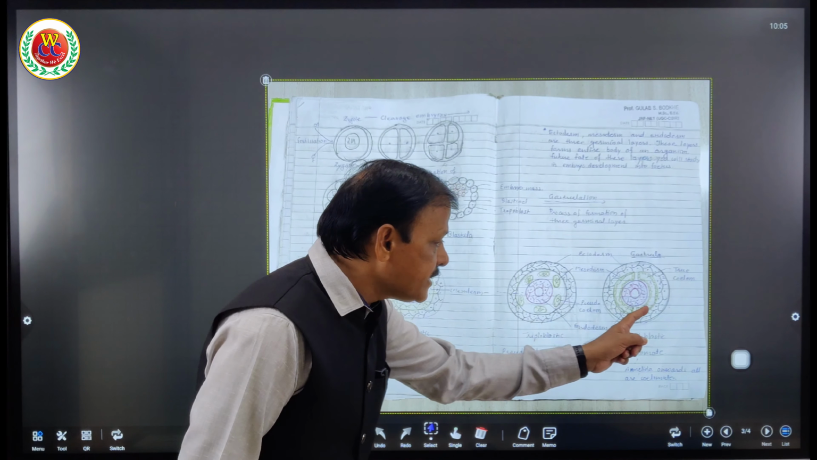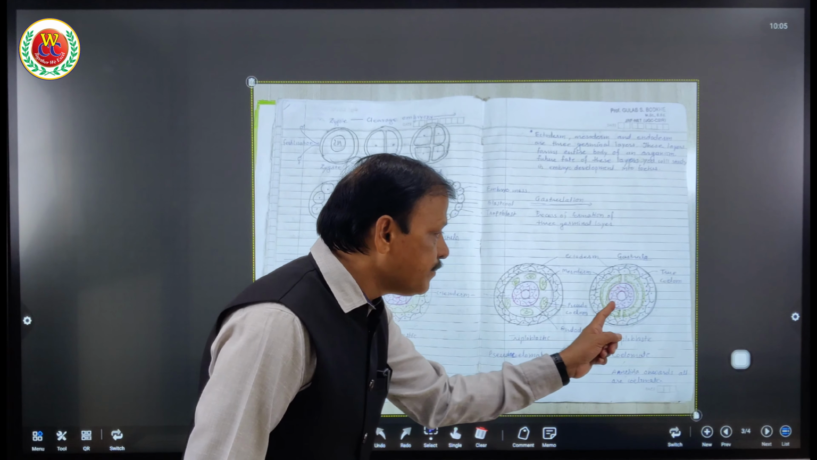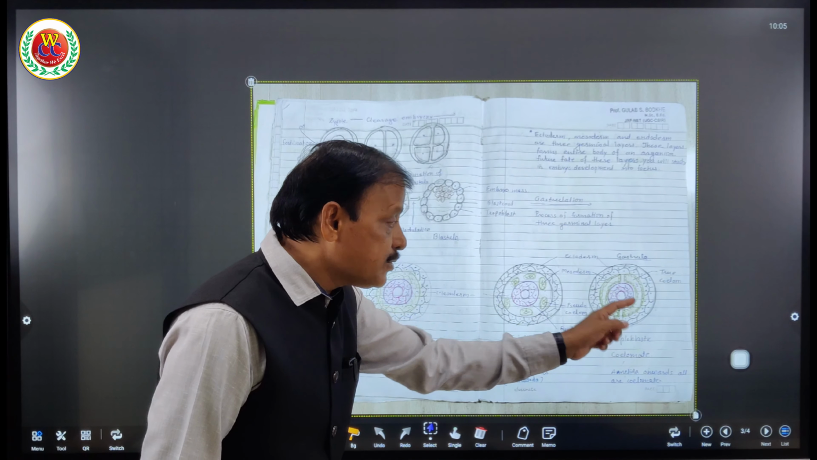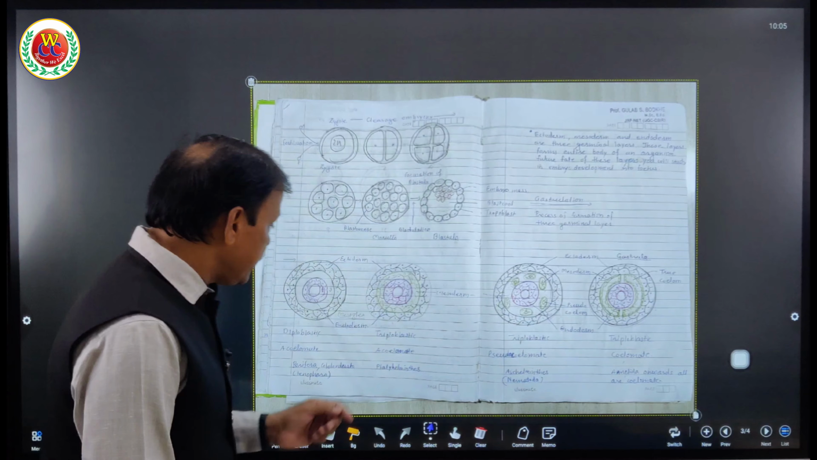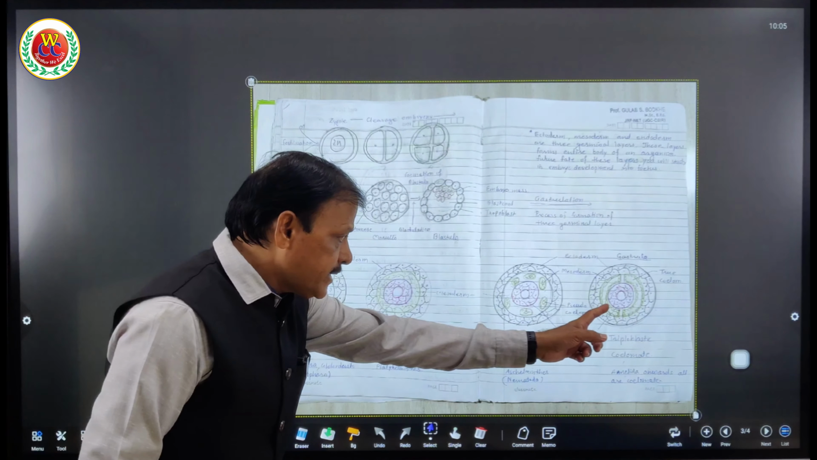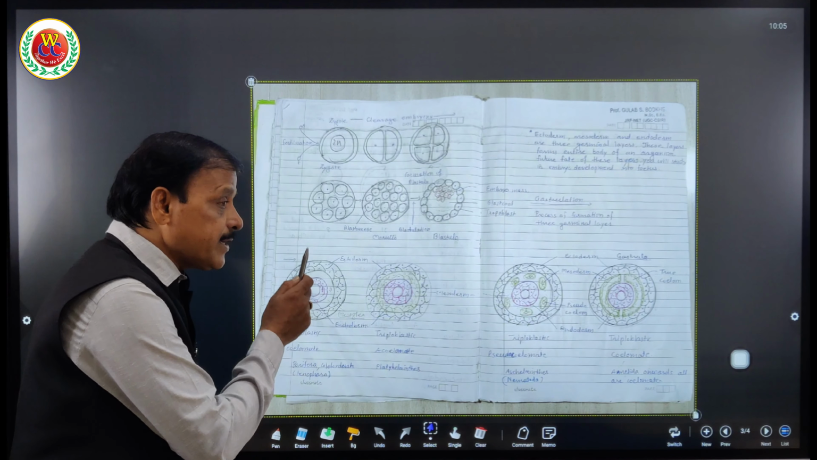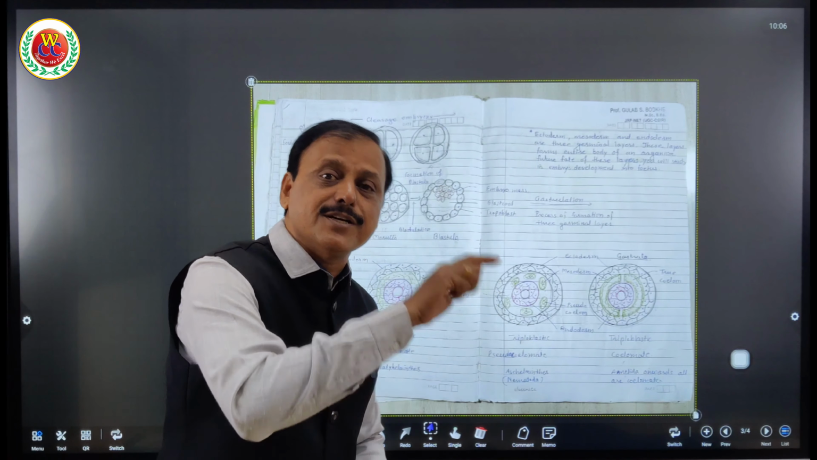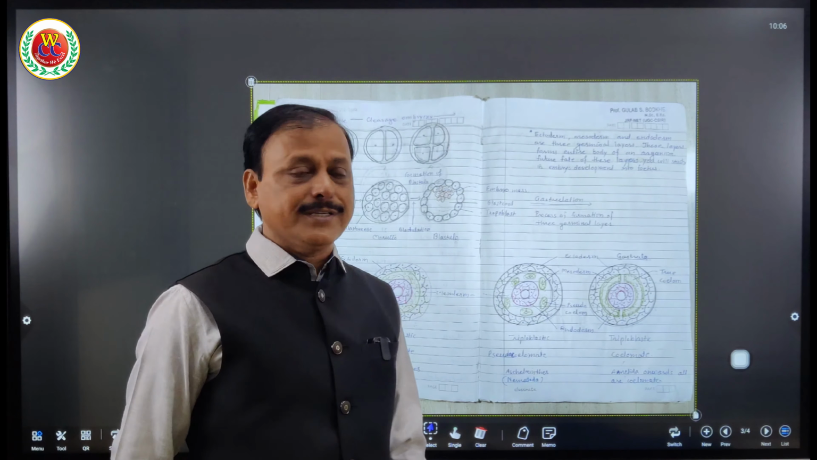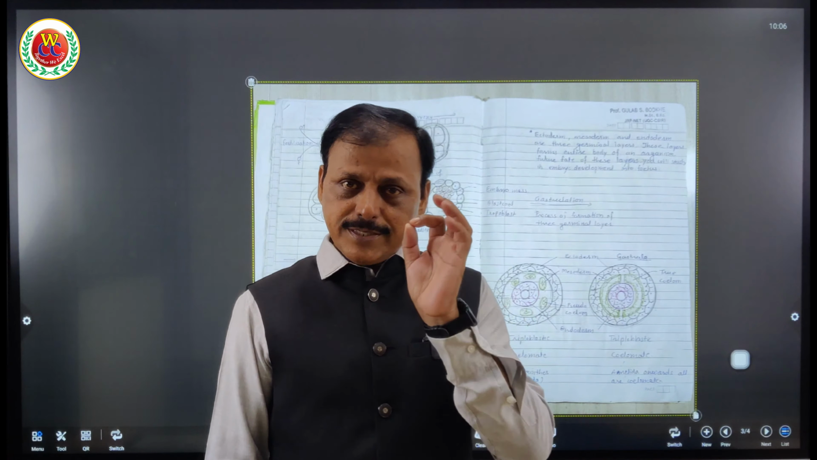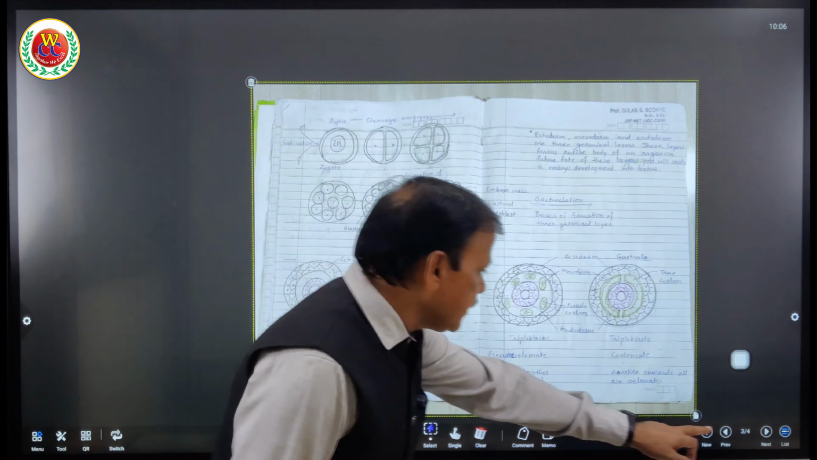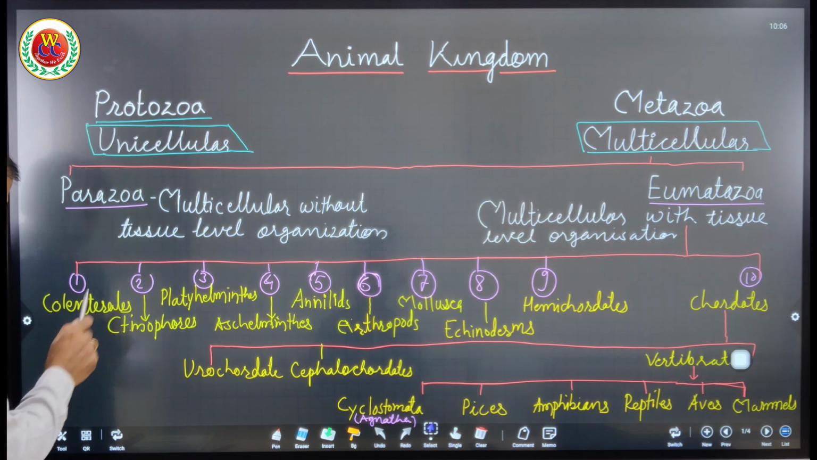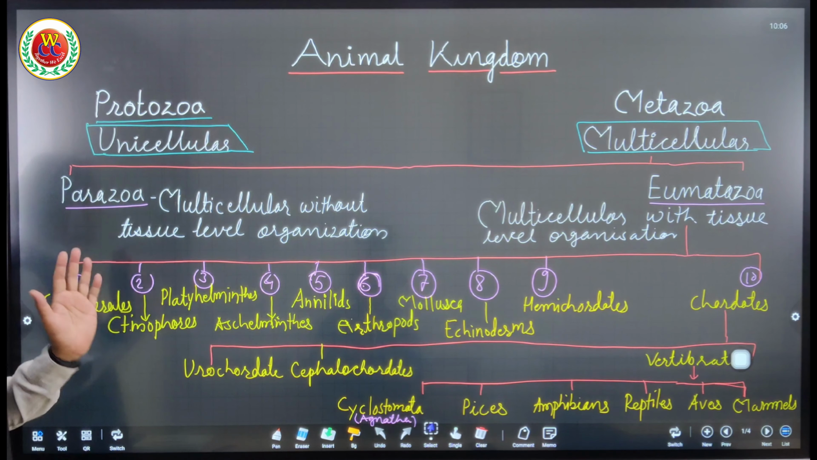As you can see here, this is the cavity present inside the mesoderm of this organism. Presence of a cavity inside the mesoderm, they are called coelomate. But is it there here? It has no mesoderm. Since it has no mesoderm, there is no question of having a cavity, therefore it is acoelomate. I hope you got it. So diploblastic acoelomate. Who are diploblastic acoelomate? Let us come to the first page. These 3, Porifera, Cnidaria, Ctenophores, are diploblastic acoelomate.